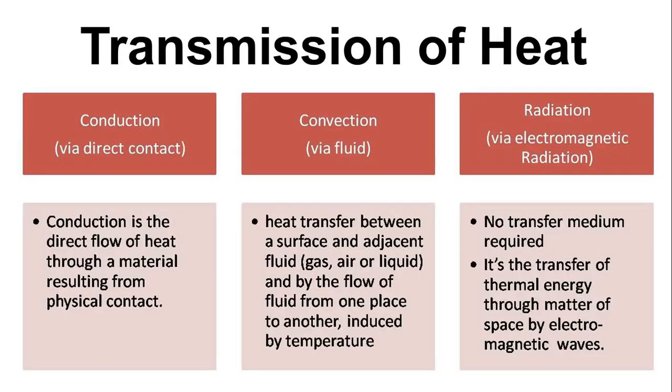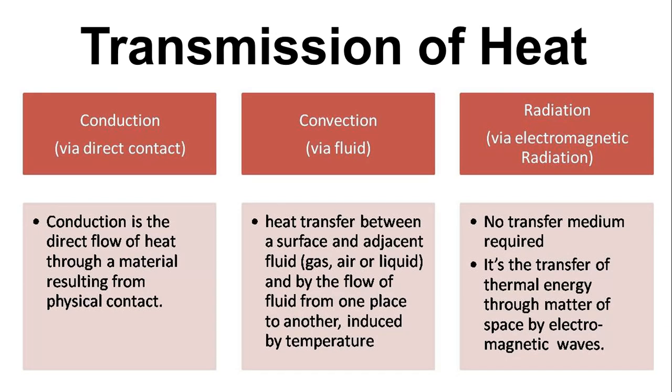So let us now discuss how heat is transmitted, because this is the basic physics that needs to be understood before knowing how the sun's corona is hotter than the surface. So first we have to know about the transmission of heat. Heat is transmitted in three ways. The first one is conduction, the second is convection, and the third is radiation.